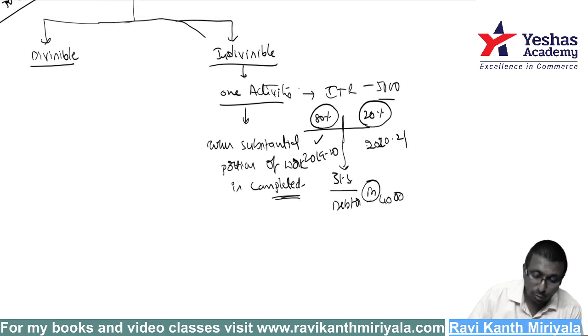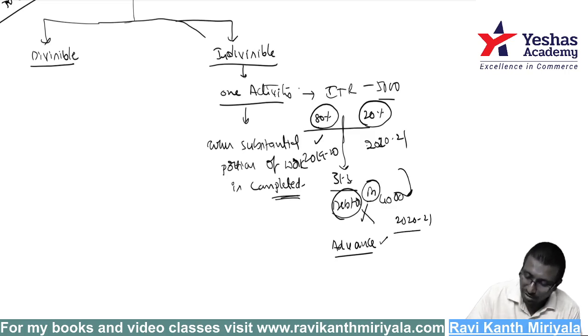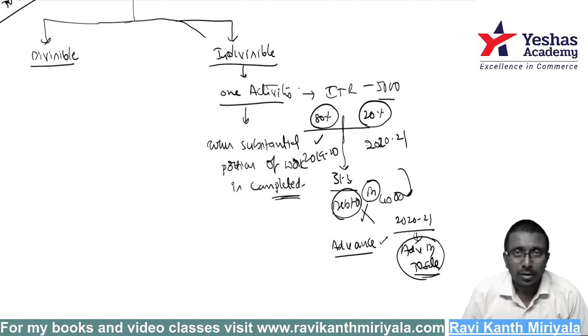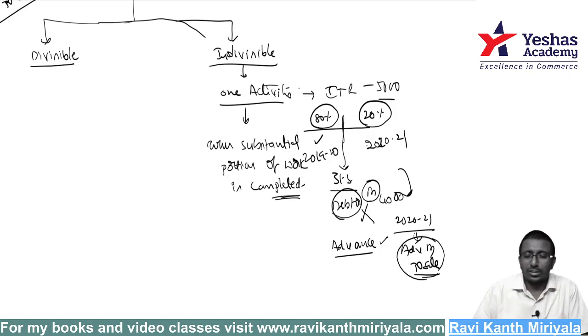So that means with respect to ITR, on 31st March I cannot recognize revenue. If you had already been paid the money also, then it will be an advance from customer of 5,000 rupees. In the next year only, that is in 2020-21, you can recognize it: advance account debit to sales. It depends on situations and circumstances, we are supposed to understand that. We can't discuss now that in this case you have to do like this. The revenue standard is a very difficult standard, practically difficult. In examination it is not that difficult, but practically yes, it is difficult.